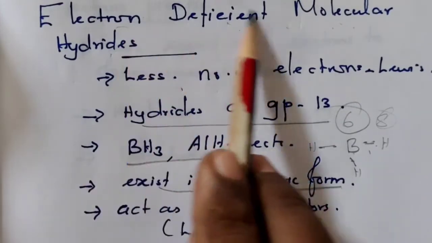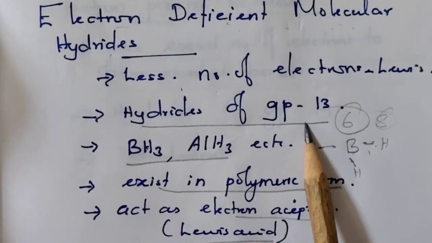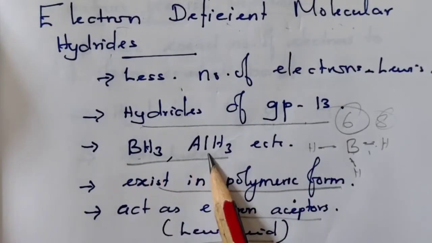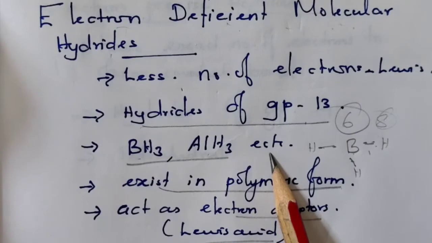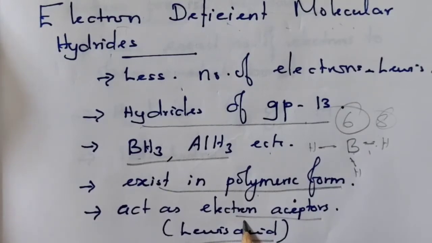So, electron deficient molecular hydrides are usually the hydrides of group 13. Examples: boron hydride, aluminum hydride, etc. They have fewer electrons, therefore they normally exist in polymeric form, and they act as an electron acceptor.